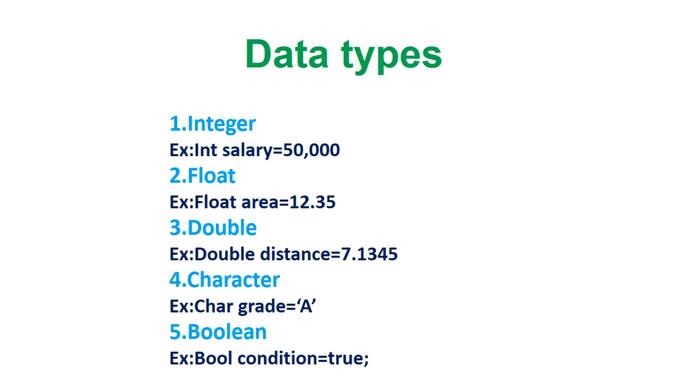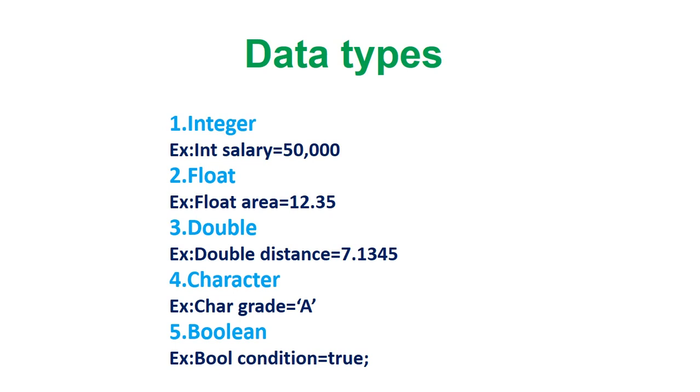For example, int salary equal to 50,000. Here salary is a variable. Salary has an integer value, so here we are using integer data type. The float data type is used to store floating point numbers, that means decimal numbers. The size of float is 4 bytes. For example, float area equal to 12.35. Here area is a variable. Area contains some decimal values, so here we are using float data type.